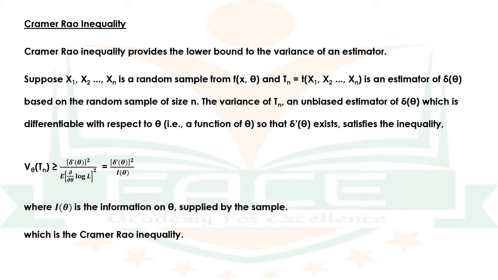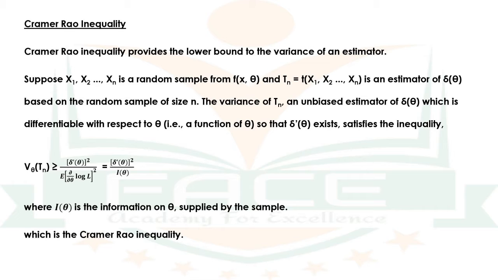Variance of Tn is greater than or equal to delta dash of theta the whole square divided by expectation of dou by dou theta log L the whole square, which is equal to delta dash of theta the whole square divided by I of theta, where I of theta is the information on theta supplied by the sample. This is the Cramer-Rao inequality.